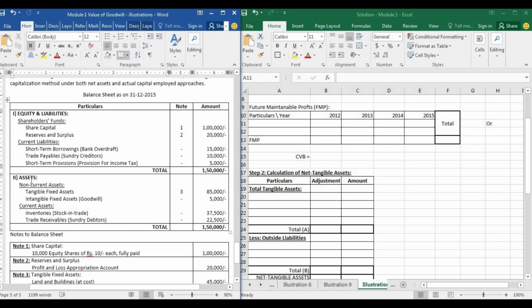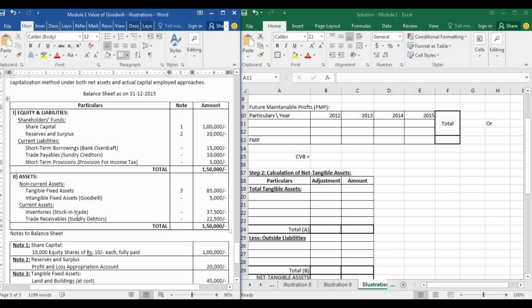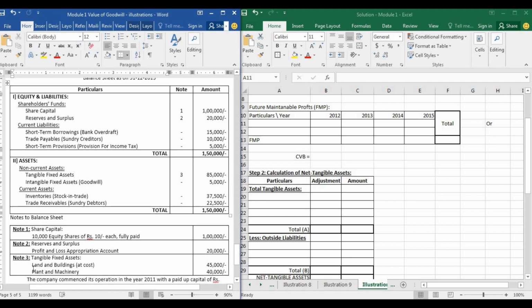Then moving on to assets, we have non-current assets. Under non-current assets, we have tangible and intangible. Intangible asset, there is only one, which is goodwill. Tangible assets are under note number 3. There are two assets. One is land and building, and the other one is plant and machinery. Then we have current assets, which is stock in trade and sundry debtors.